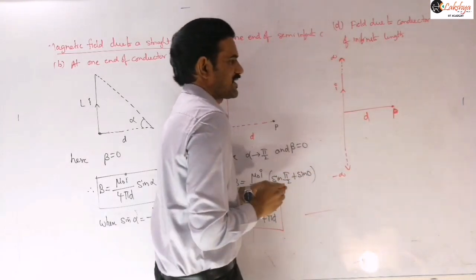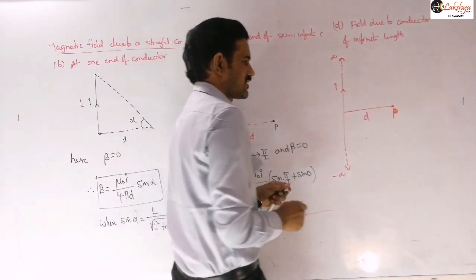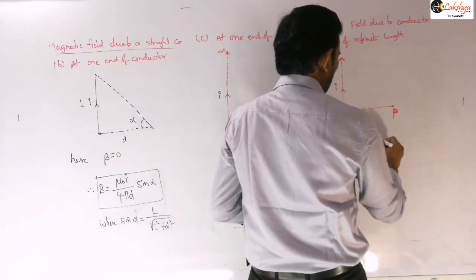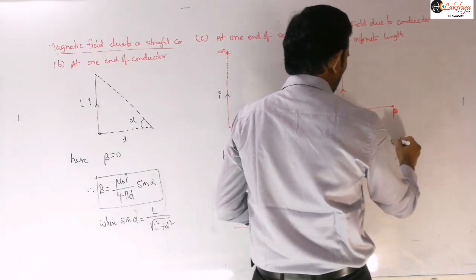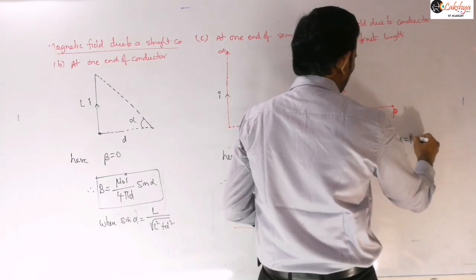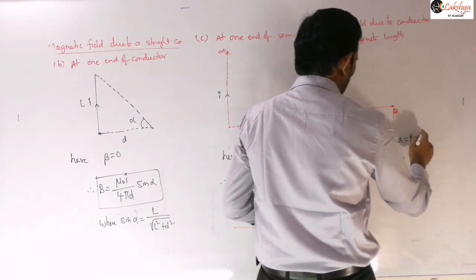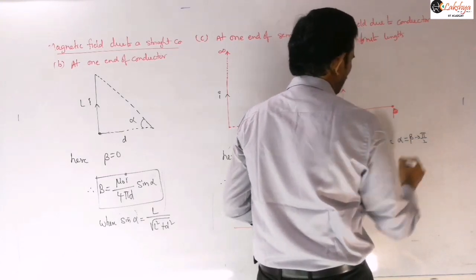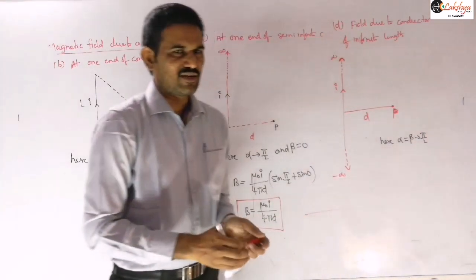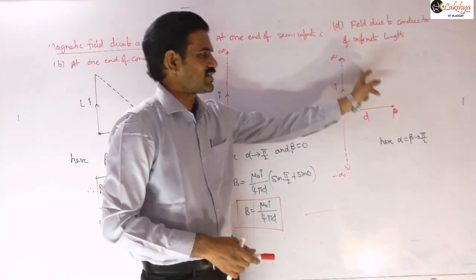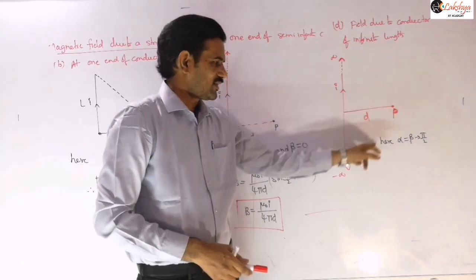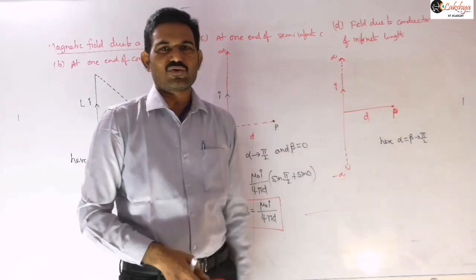Right? So again you just need to mention these angles here. In this case what we can write is alpha is equal to beta is equal to pi by 2, or tends to pi by 2, because of the same reason. This end tends to infinity, which means this angle tends to 90 degrees, and that end also tends to 90 degrees.